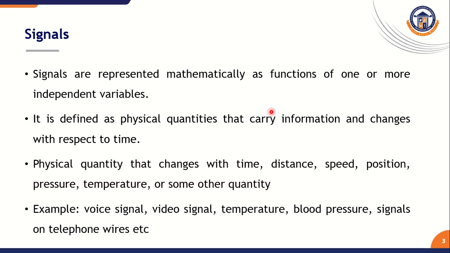What do you mean by signal? That is, what is a signal? A signal is a physical quantity that carries information. Mathematically, a signal is represented as a function of one or more independent variables. Signals change with respect to time, distance, speed, position, pressure, and any physical quantity. Examples include voice signals, video signals, temperature signals, blood pressure signals, and signals transmitted over telephone wires.